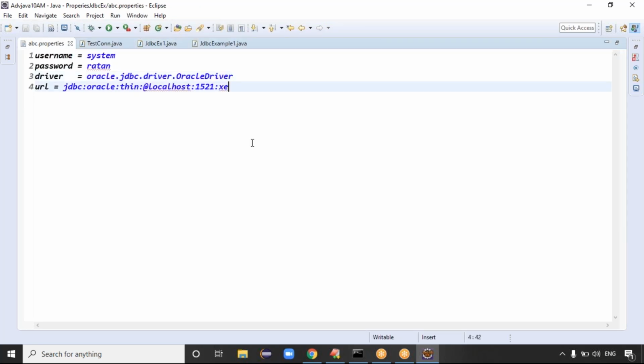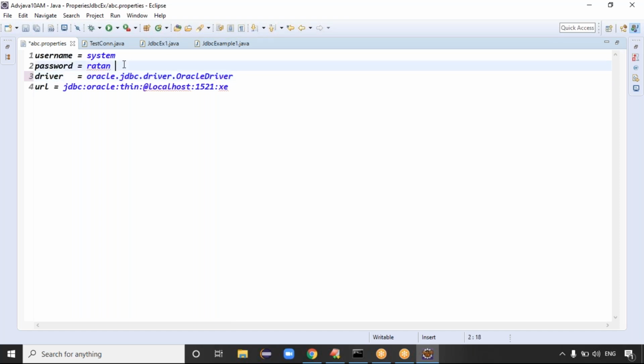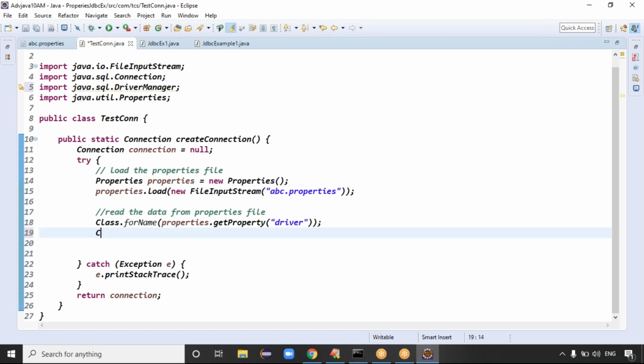I previously made a mistake in this case. There are single line spaces. Yes, driver loading is completed now. Oh, space issue, sir. Yes, maybe space is the issue.